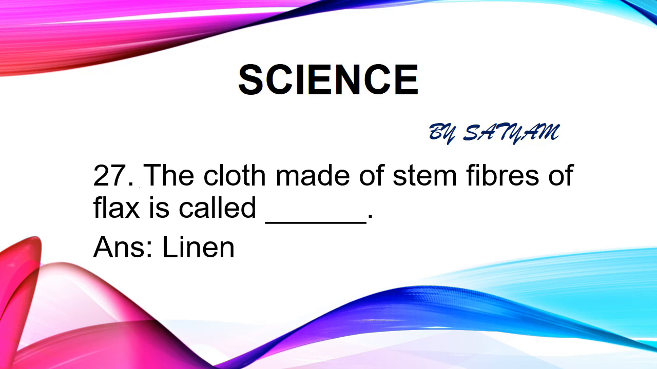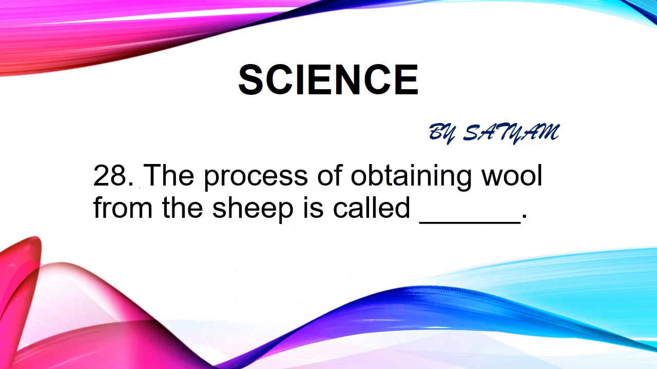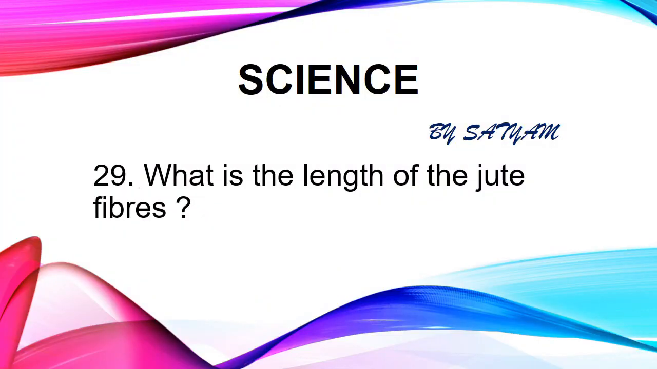The answer is linen. The next question is: the process of obtaining wool from the sheep is called dash. The answer is shearing. Wool is obtained from the fleece of the sheep or yak. The fleece of the sheep along with a thin layer of skin is removed from its body. This is called shearing.